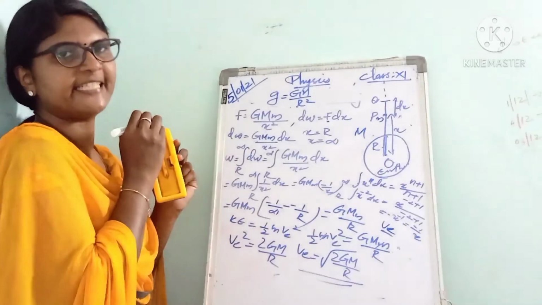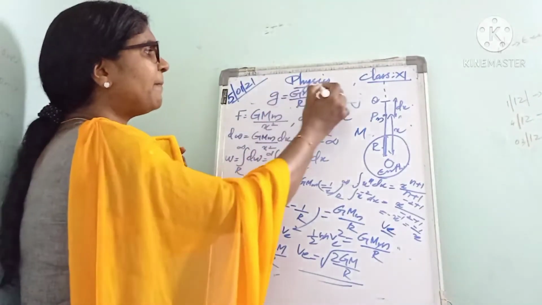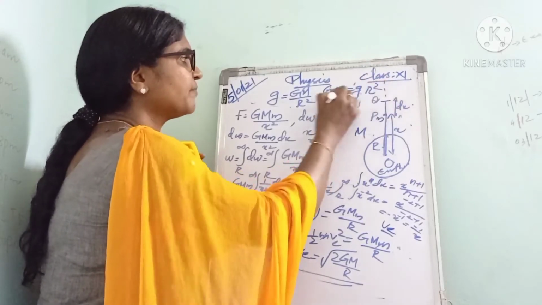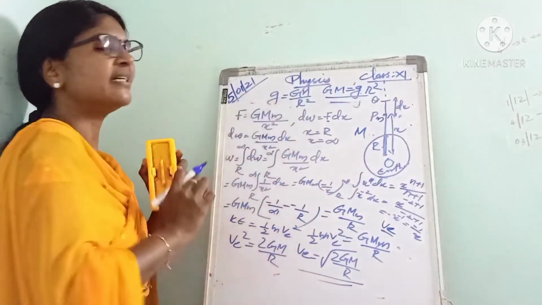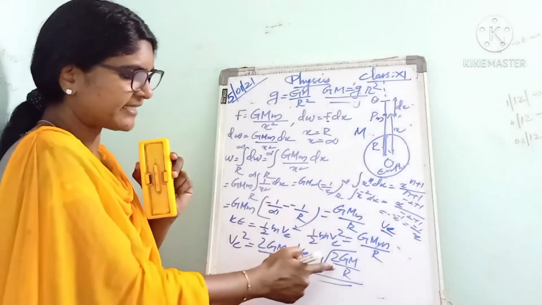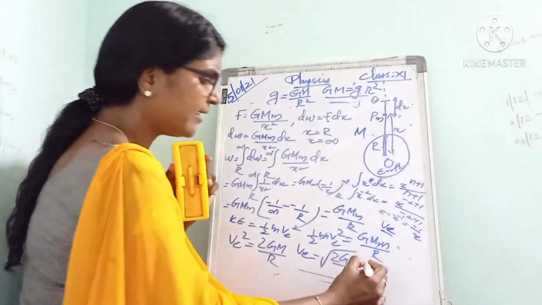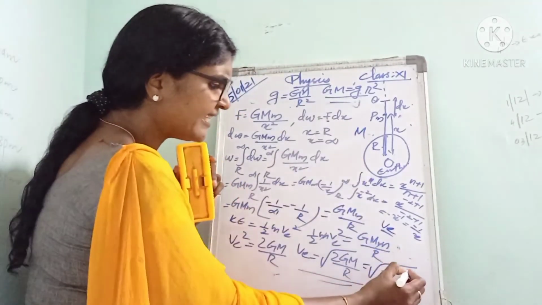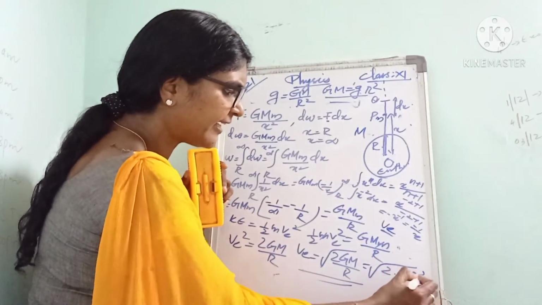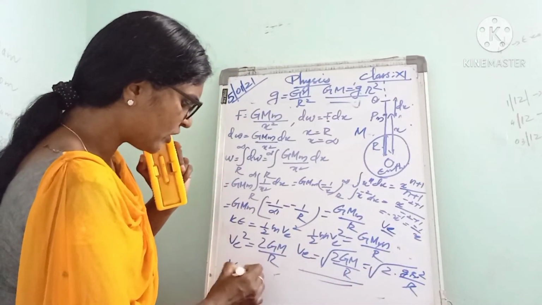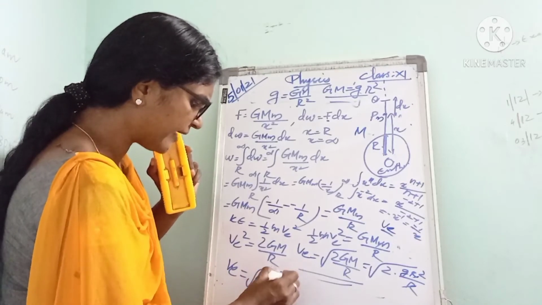Small g is equal to GM by R square. By cross multiplying this, we get GM is equal to gR square. Then we can substitute for GM here: 2 into, instead of GM, we write gR square, divided by R. R cancels and the remaining is root of 2gR.